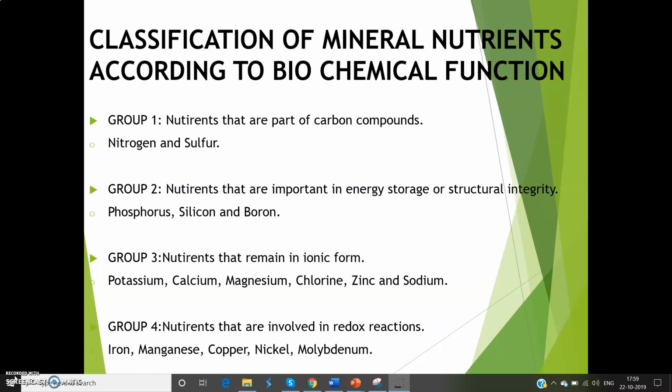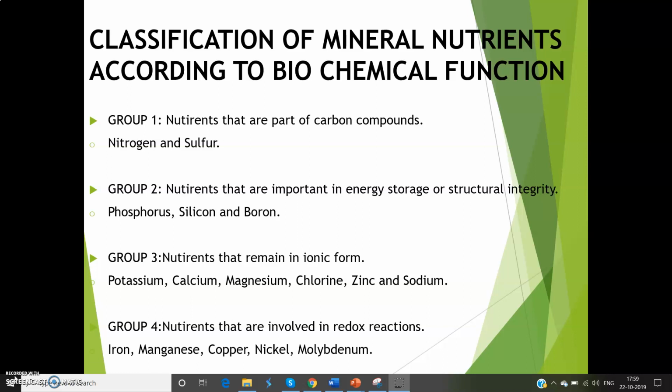The third group is present in plant tissue as either free ions or dissolved in the plant water, or ions electrostatically bound to substances such as the pectic acid present in the cell wall. Elements in this group have important roles as enzyme cofactors, regulation of osmotic potential and controlling membrane permeability. These nutrients that remain in ionic form are potassium, calcium, magnesium, chlorine, zinc and sodium.